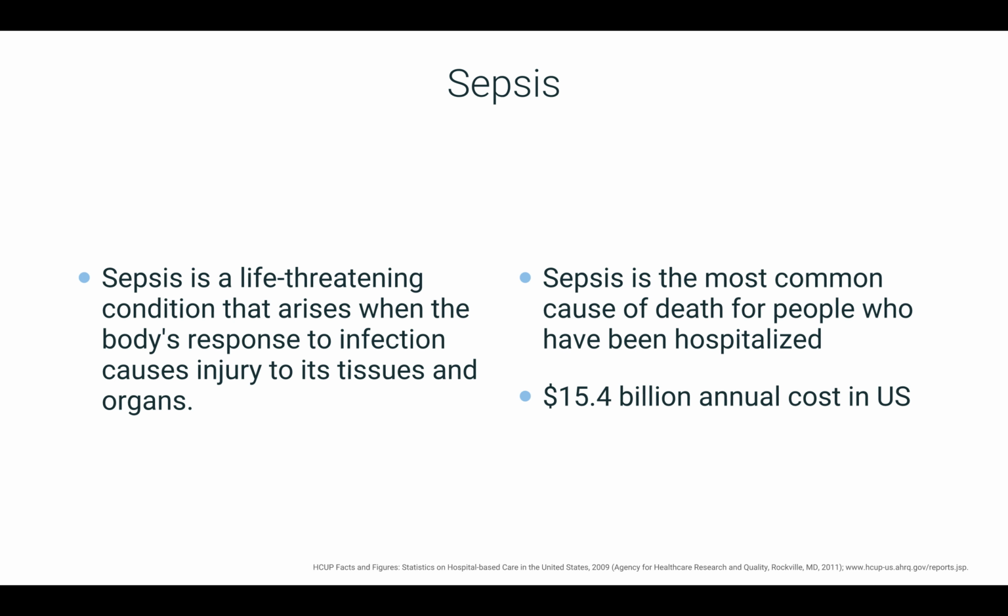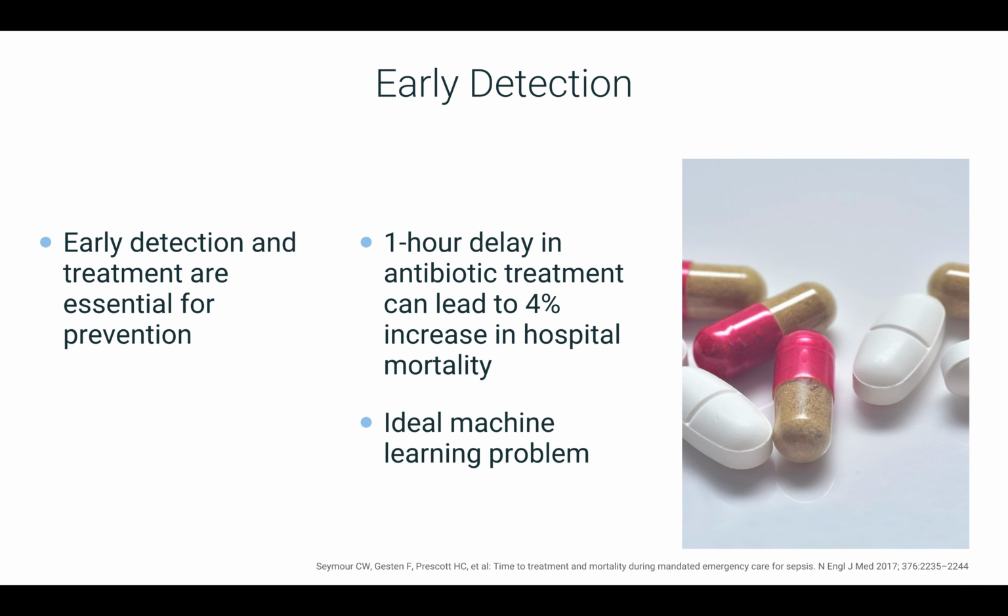More generally, sepsis is when the body's response to an infection goes wrong and begins to injure its own tissues and organs. It is the most common cause of death in a hospital and costs over $15 billion annually to the U.S. healthcare system. The goal of early detection is to identify patients at risk of developing sepsis as early as possible to assist in clinical decision-making processes.